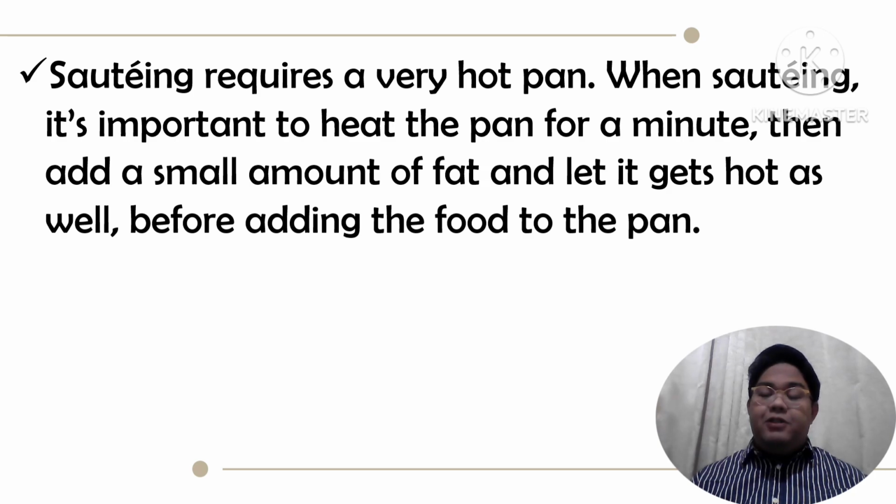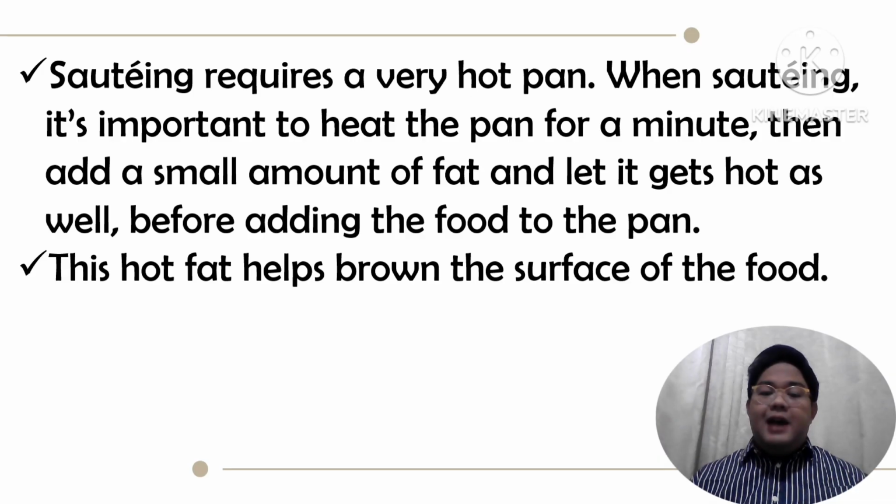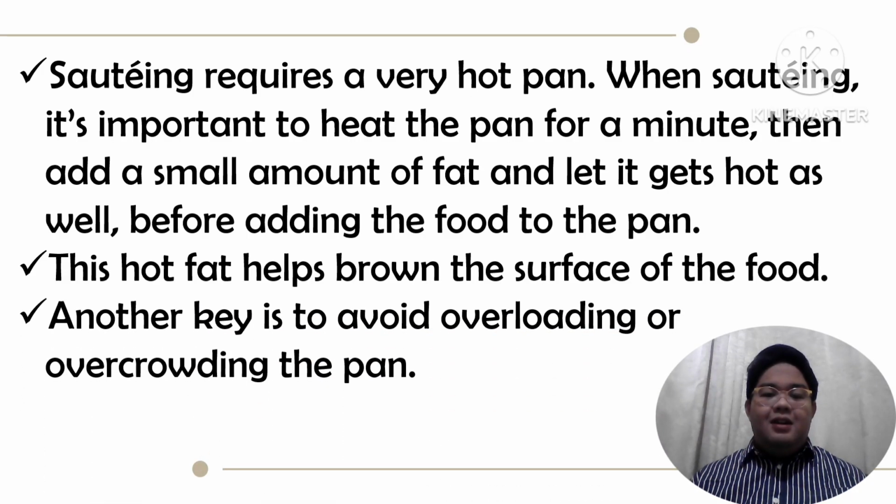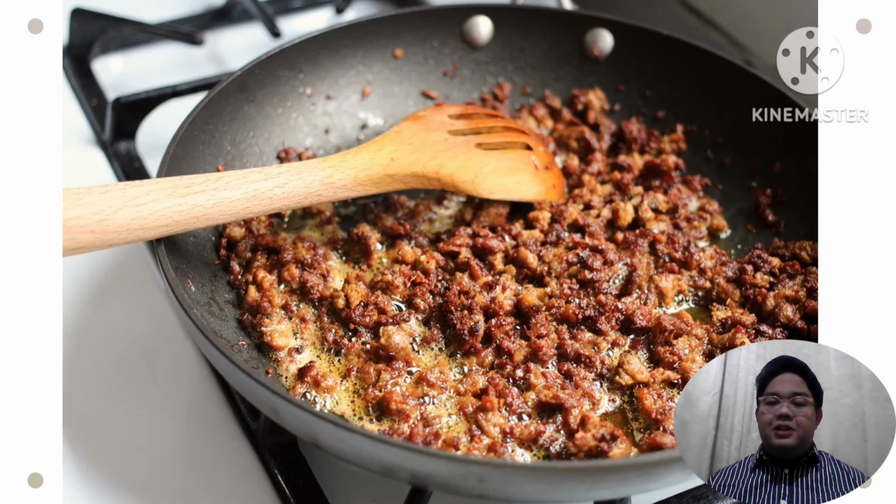Sauteing requires a very hot pan. When sauteing, it is important to heat the pan for a minute, then add a small amount of fat. Take note, small amount of fat only. And let it get hot as well before adding the food to the pan. This hot pan helps brown the surface of the food. Another key is to avoid overloading or overcrowding of the pan. As you can see on the picture, that is an example of sauteing or pan frying of meat.